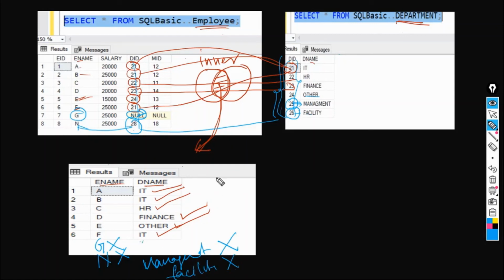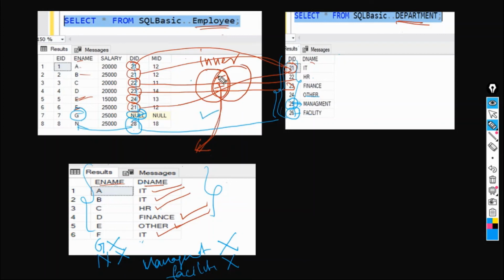So in case of inner join, only the common records which are present in both the tables will be picked. That is what is happening here. Only those rows which are present in both the tables, only those many records are being picked. This is for the inner join.